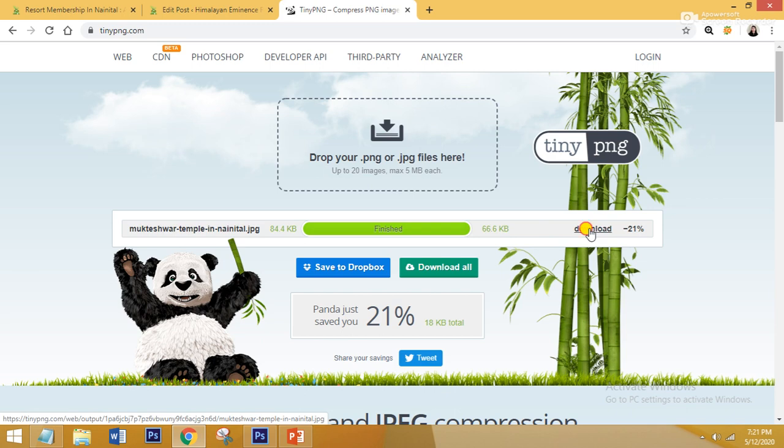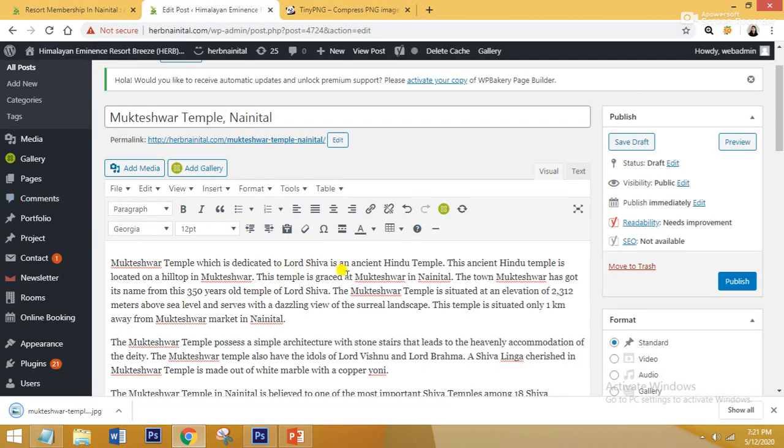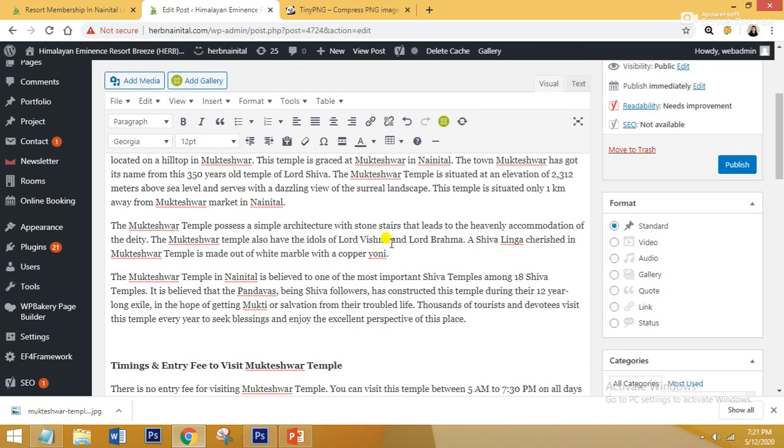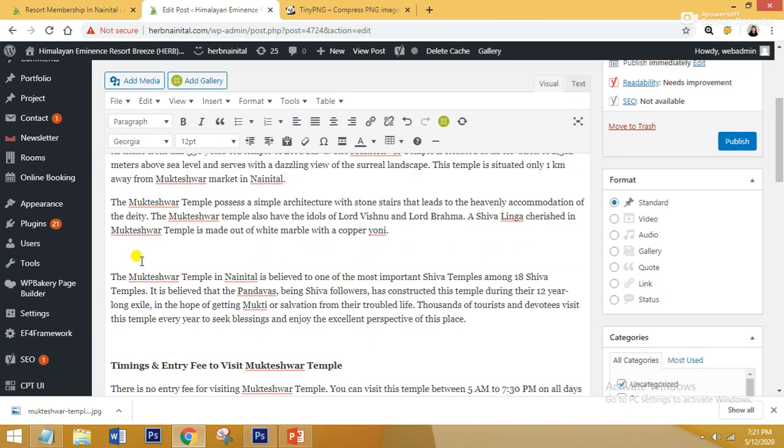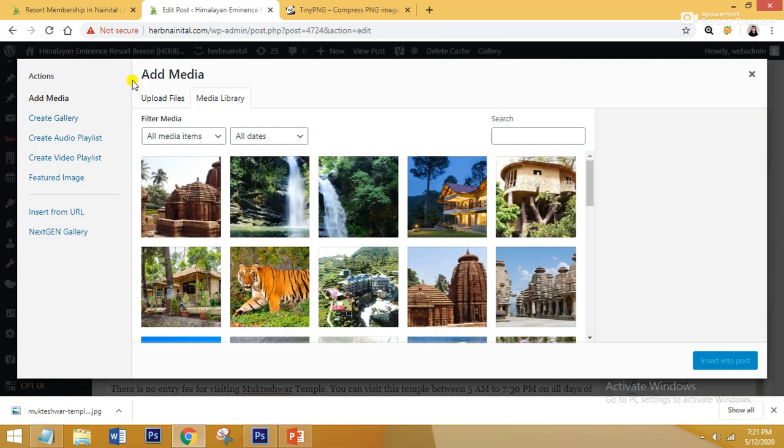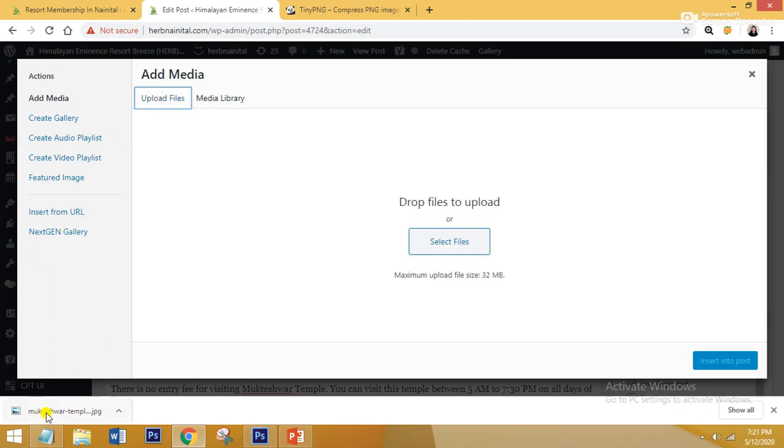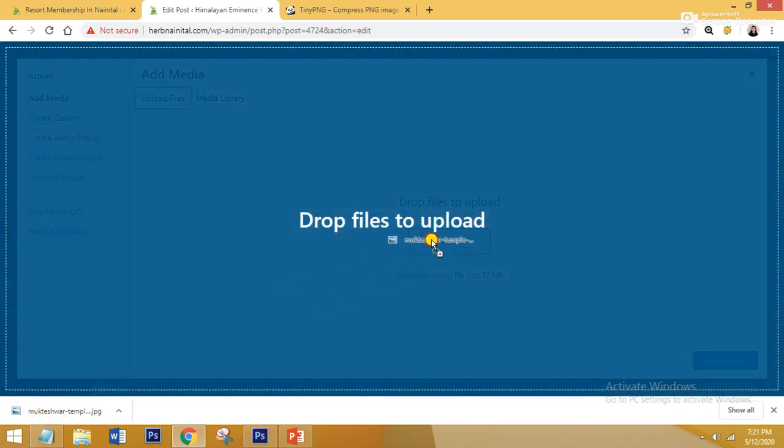So guys, from here you can download your image, and after that you have to go to the place where you want to put your image. For example, I want to put my image here. So I will put my cursor here, go to the add media button, then upload files and drag your file from here.